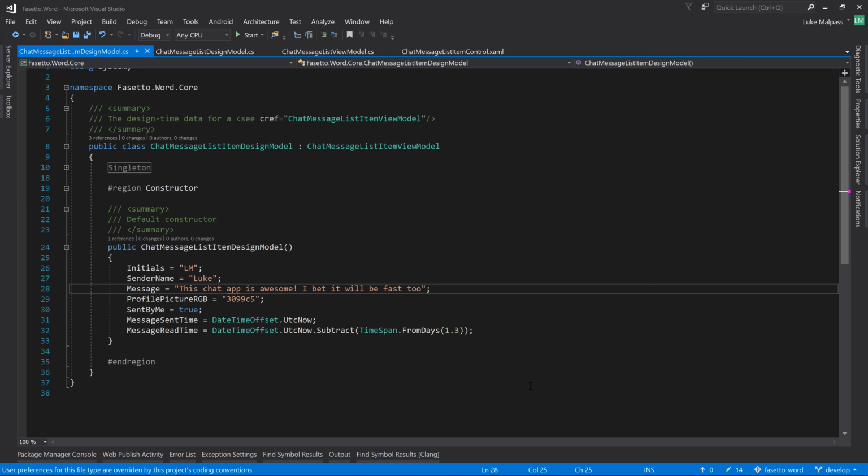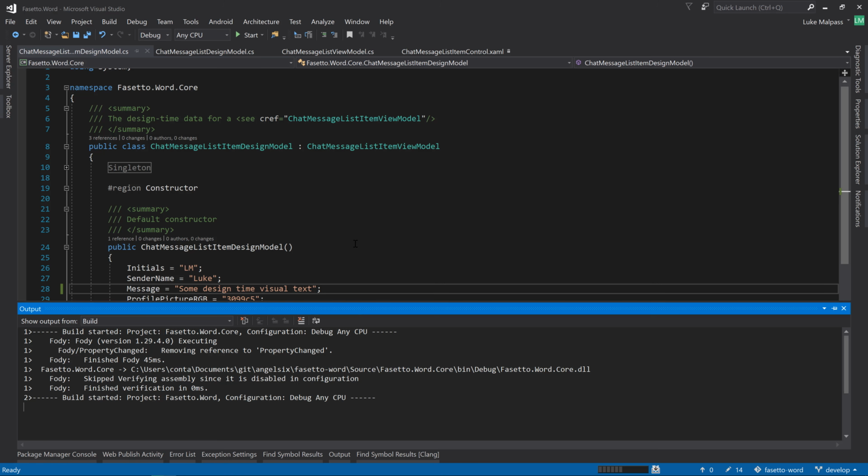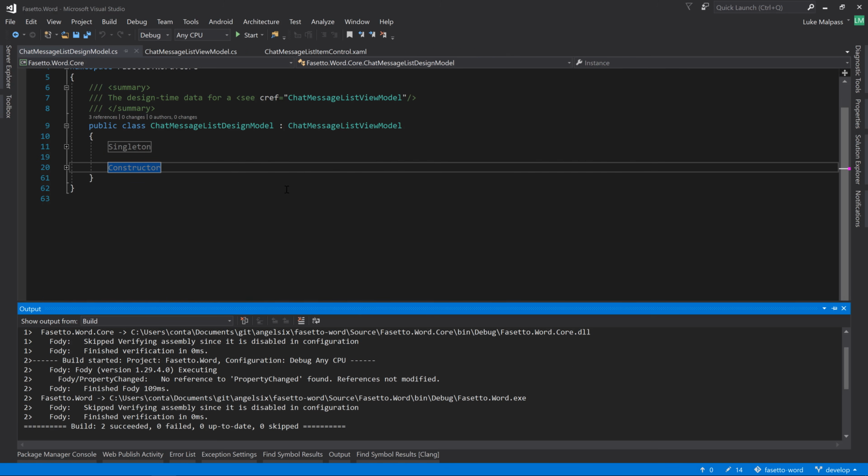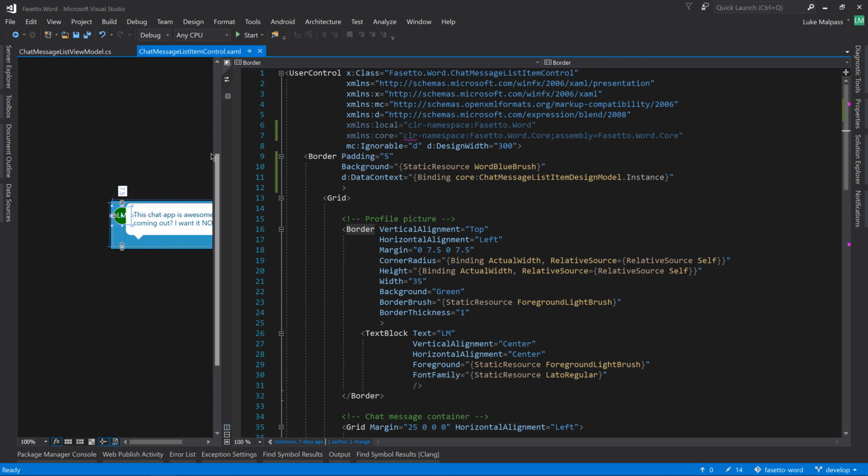We give it the exact same information, so let's just change this to some design time visual text, and then compile that. And at least this time we can visually see them when we bind the text. So we've bound the data context in design time to the design time model like the previous one.